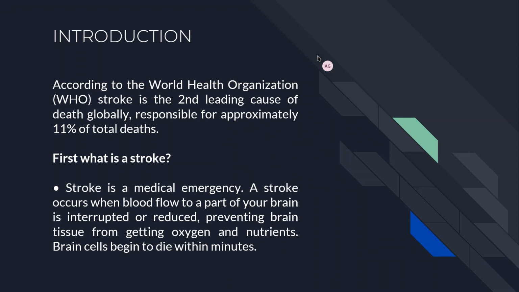For the introduction, what exactly is stroke? Stroke is basically a medical emergency, and it occurs when the blood flow to a part of the brain is interrupted or reduced, because of which the stroke occurs. And according to the World Health Organization, it is the second leading cause of death.